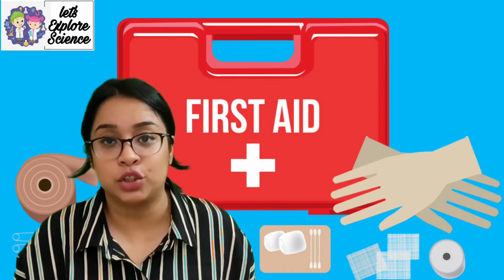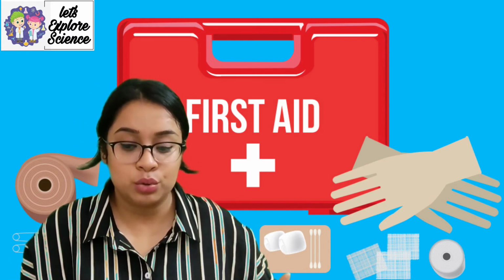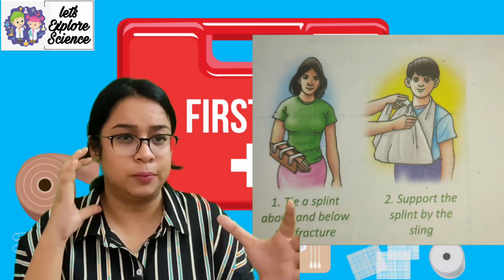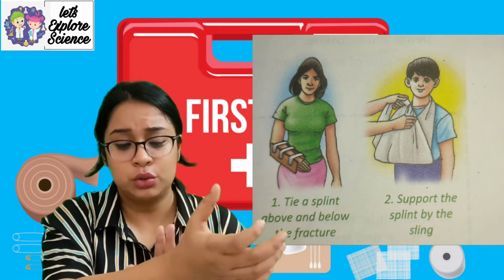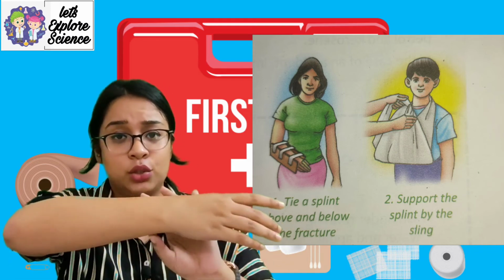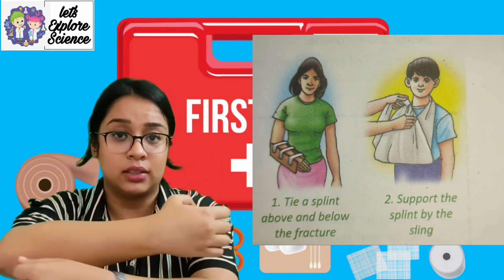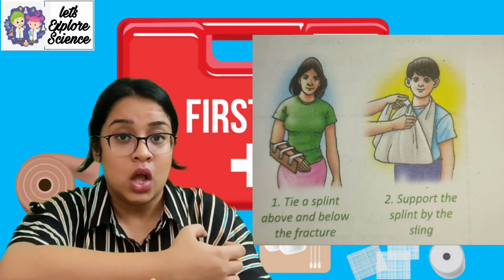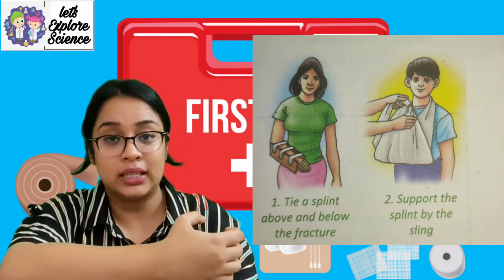Now if there is a fracture, then it is very painful, and what you need to do, you need to take two wooden sticks, those are known as splint. Suppose this part of my hand got fractured, then we need to take two wooden blocks and we need to tie it in 3 areas. Why? Because if it's broken, then we should not move it. If we will move it, we will worsen the situation. So we need to keep it still.